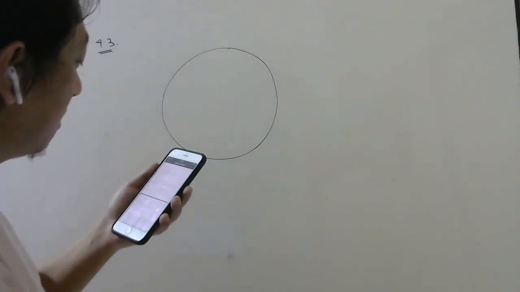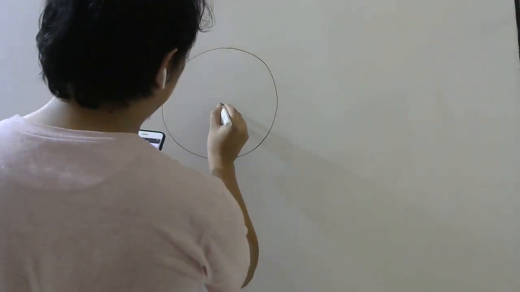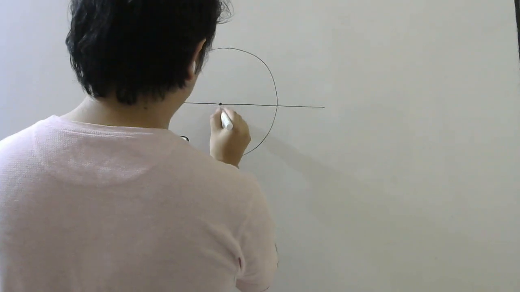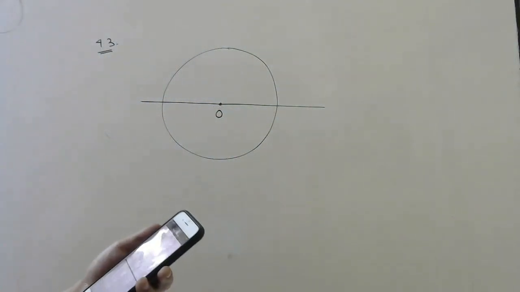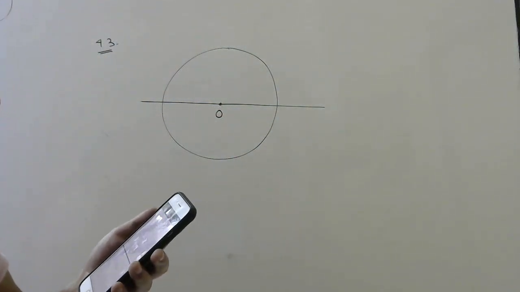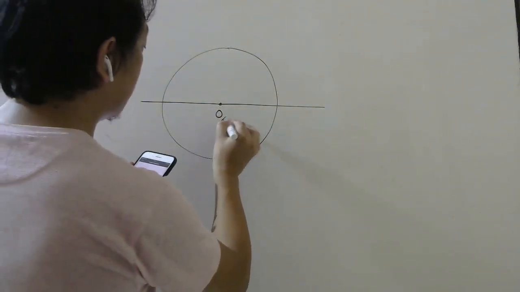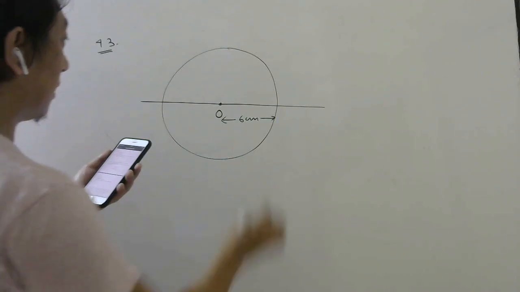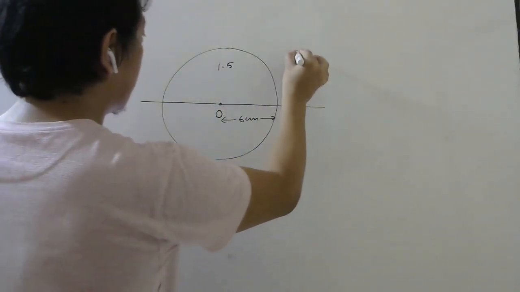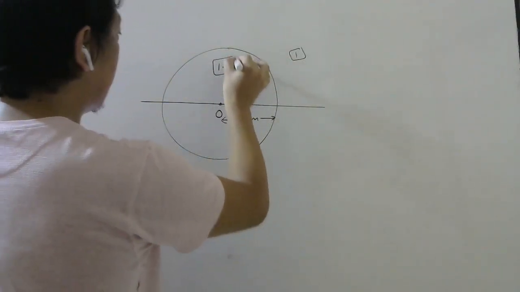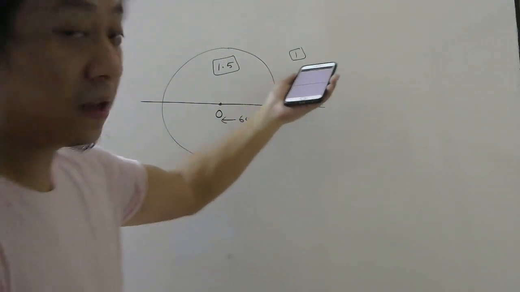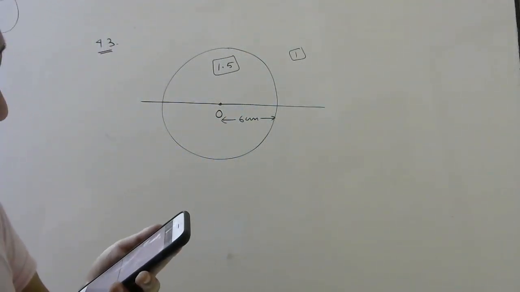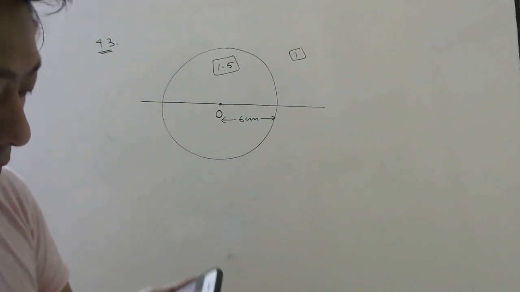A point object is placed at the center itself, and the radius is 6 centimeter. Refractive index is 1.5. Outside they have not mentioned. If they don't mention, always take the medium to be air. The distance of the virtual image from the surface of the sphere.